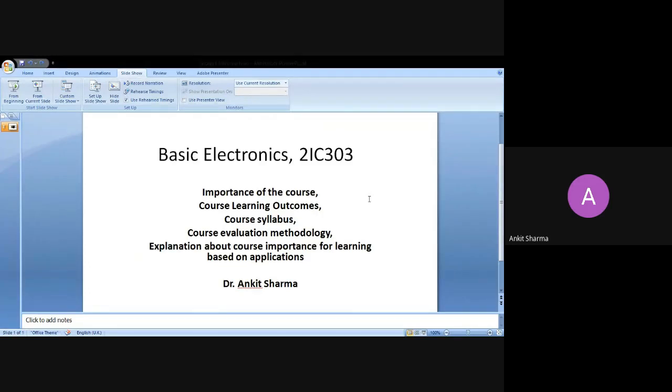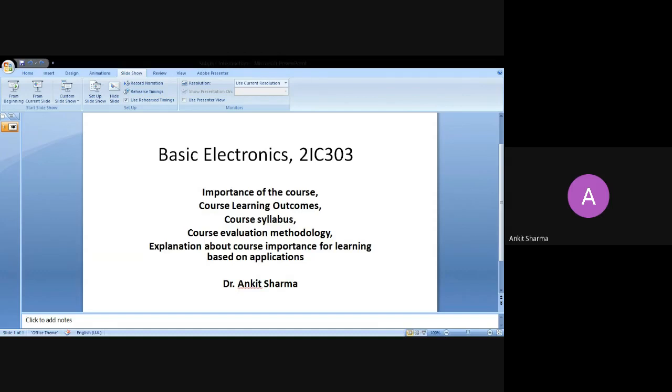In this session, we will talk about the importance of the course, that is, why you are learning this course. Then we will talk about the course learning outcomes, then the course syllabus, then the course evaluation methodologies. Then I will give you the explanation about the course importance for learning based on applications. So all these things we will discuss in this lecture.